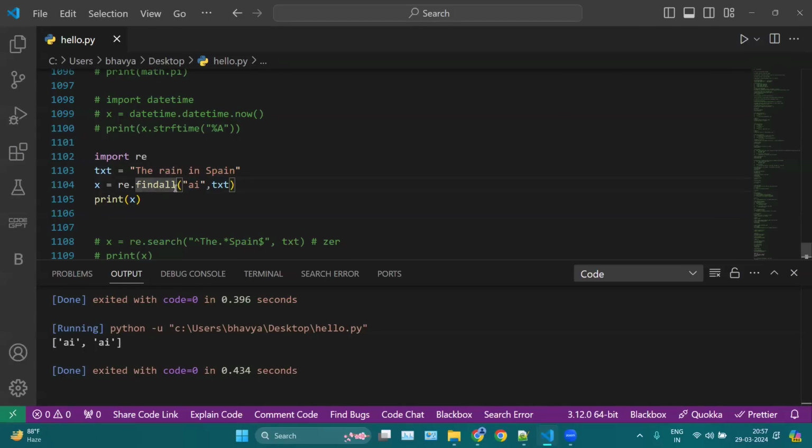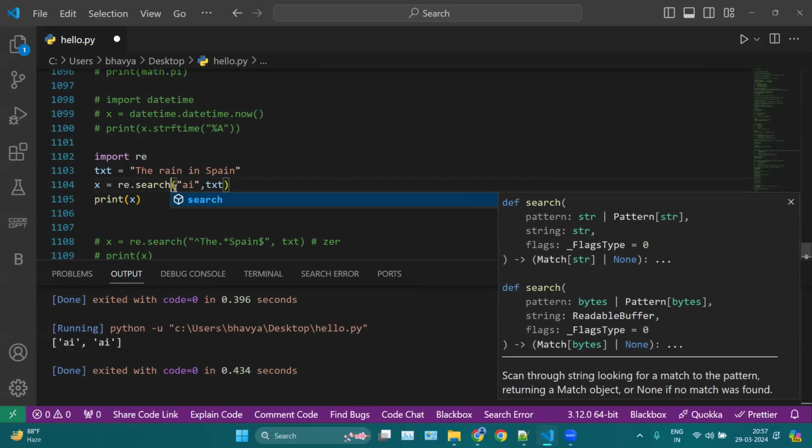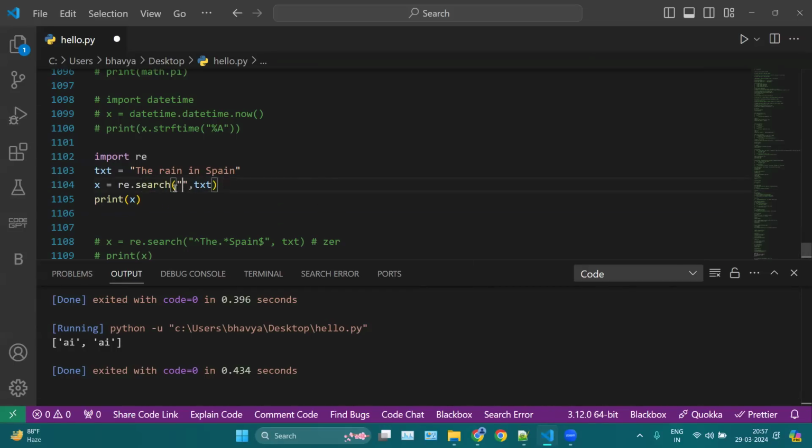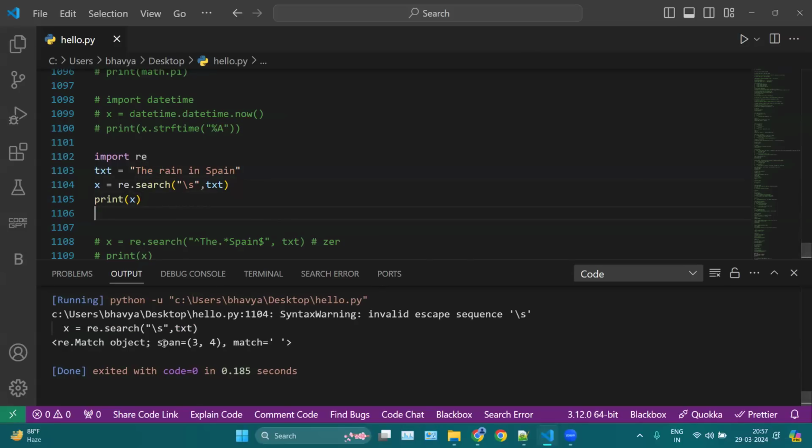Then we have search here. So instead of findall, we can use search. Now what are we searching for? Let's say we are searching for the empty space. Where is the space? This is a space here, after "The", and then here we have a space, and then we have "rain" here. So search will provide you the index number from where the space starts. What is the index number of the space here? The index number of the space is 3, because T is 0, H is 1, E is 2, and the space is 3. So if I run this, you can notice 3 here.